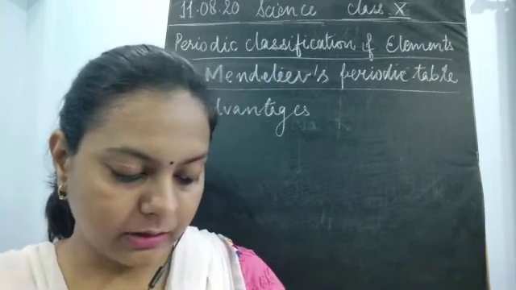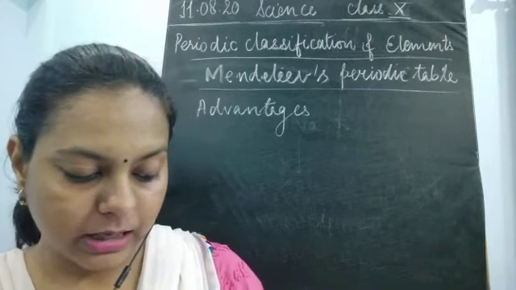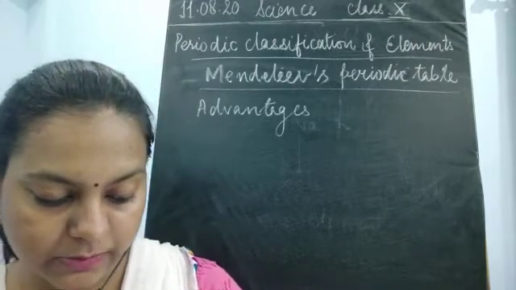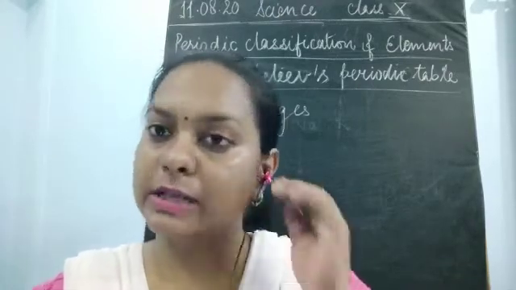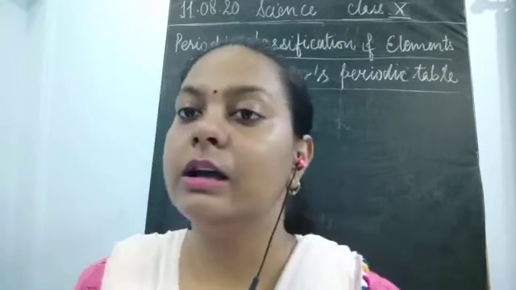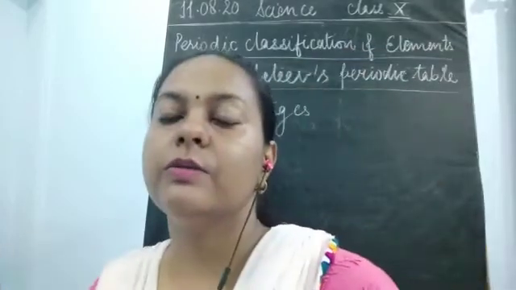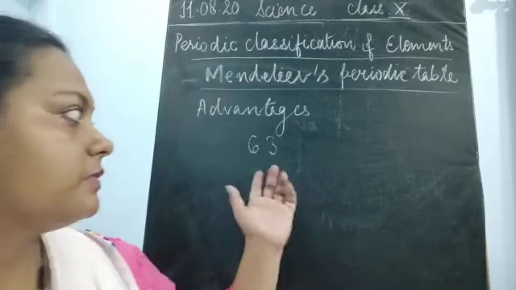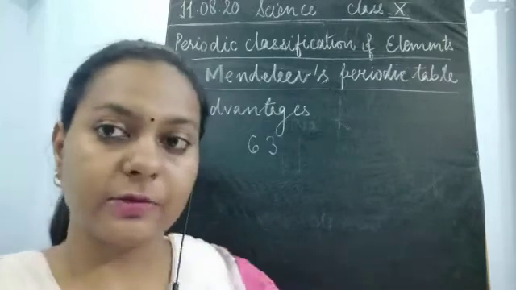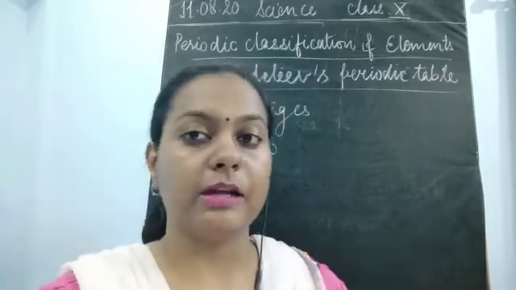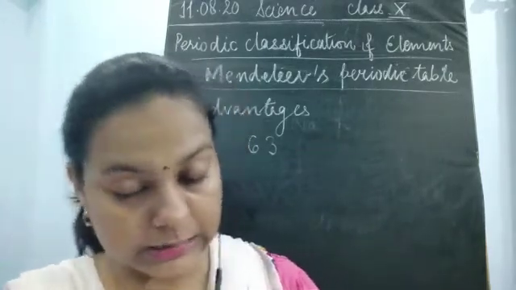Now while developing the periodic table, there were a few instances where Mendeleev placed an element with a slightly greater atomic mass before the element with a slightly lower atomic mass. So he was able to classify all the 63 elements which were discovered at that time. This was the major fact, that each and every element got its position. And with the increasing atomic mass used, each and every one of the 63 elements got a place in his periodic table.